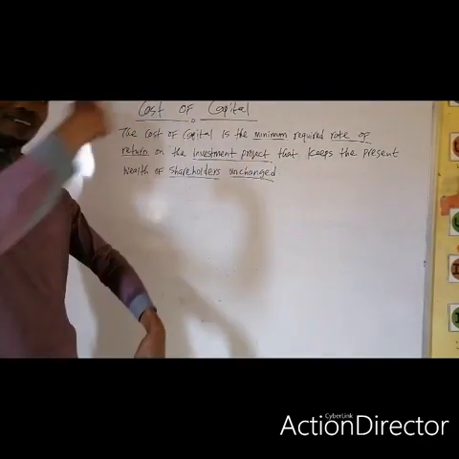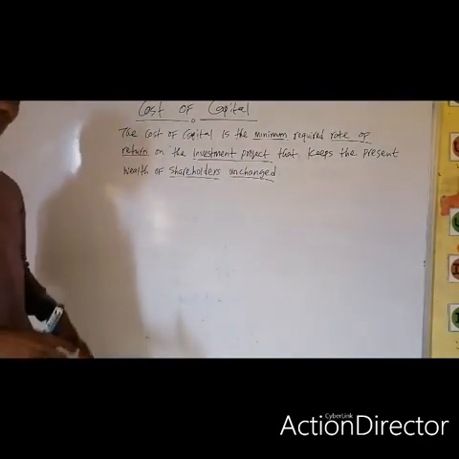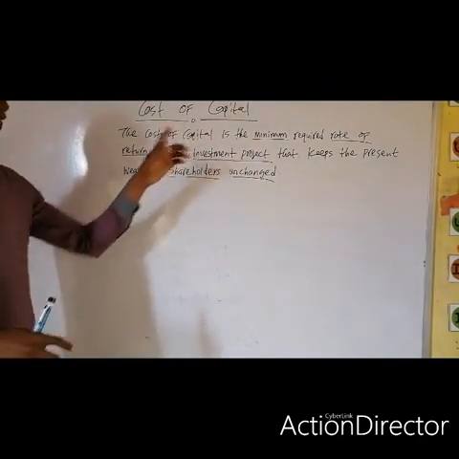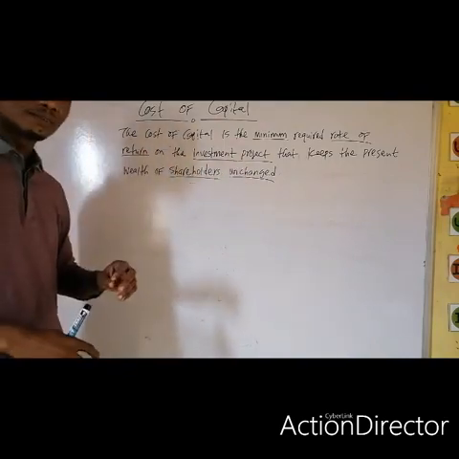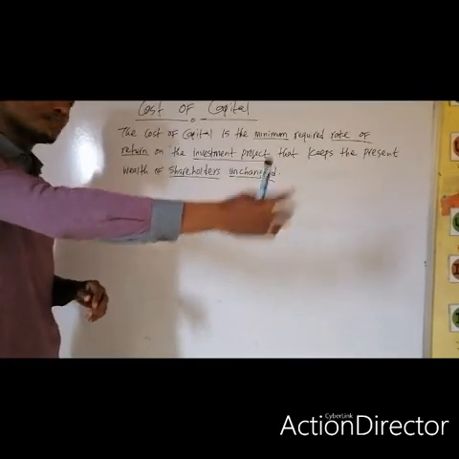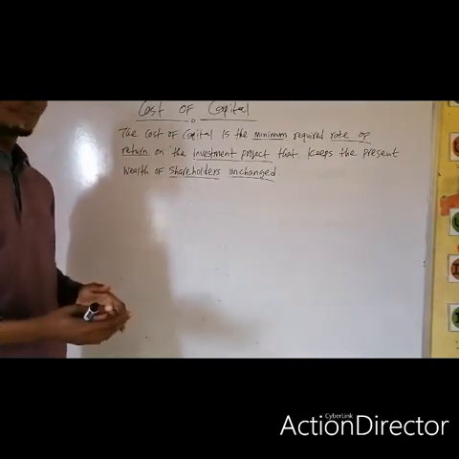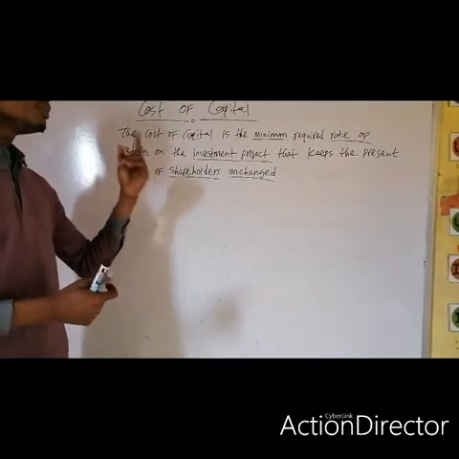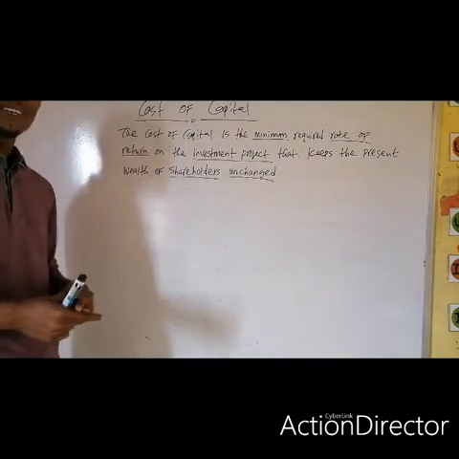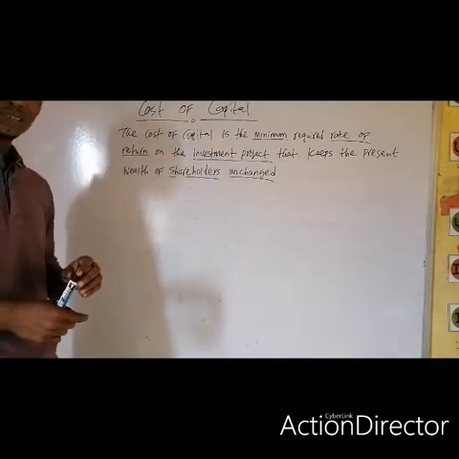The minimum rate of return you are expecting from that investment is the cost of capital.